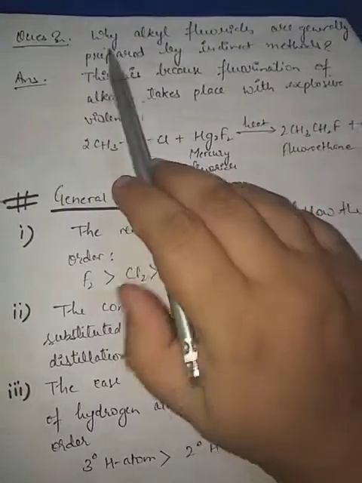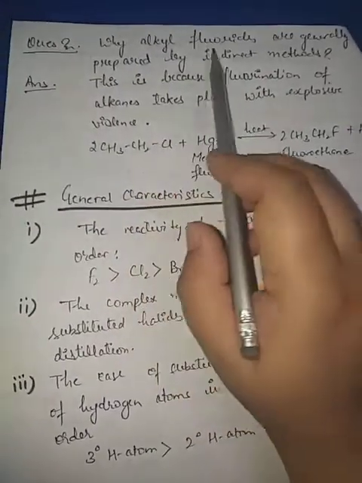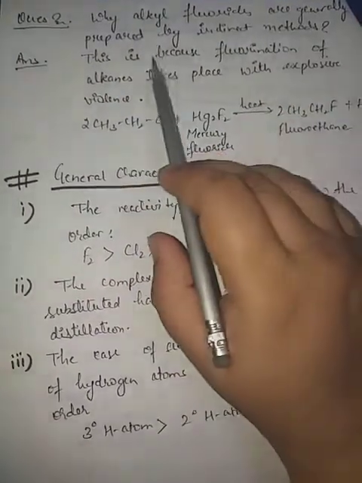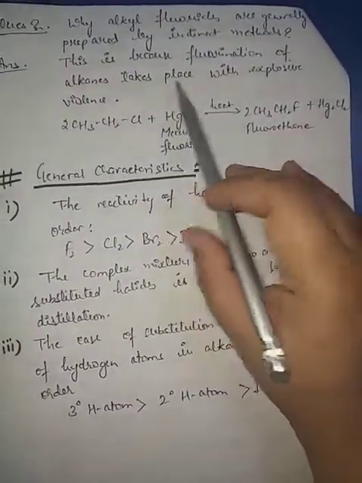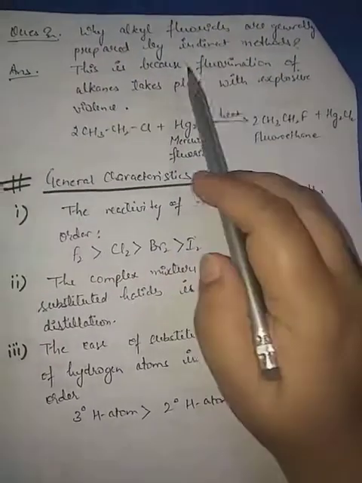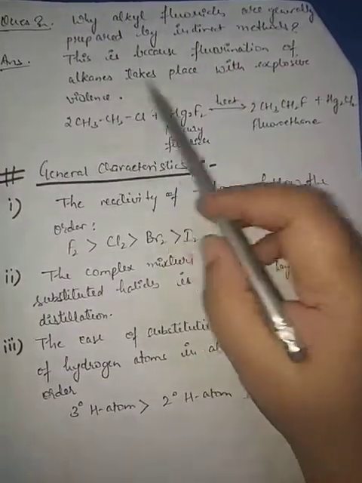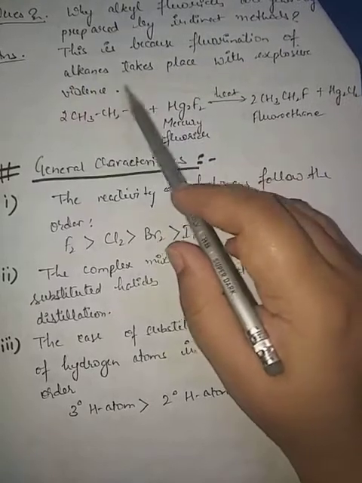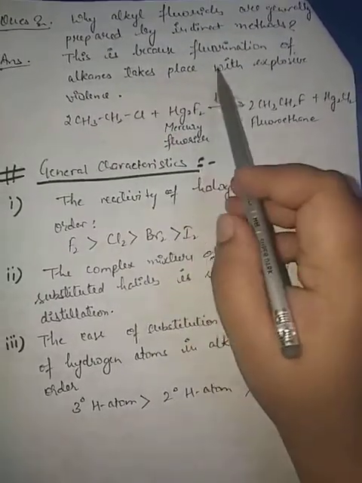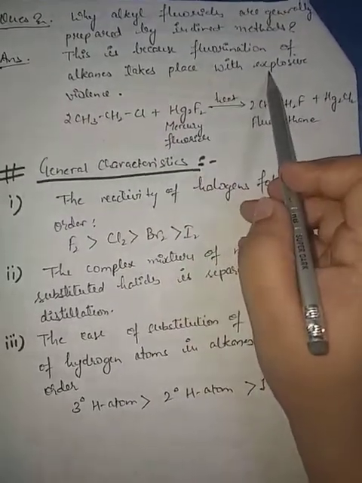Now one more question: why are alkyl fluorides generally prepared by indirect methods? Why can we not prepare them directly? It is because fluorination of alkanes takes place with explosive violence. In higher alkanes the carbon-carbon bond ruptures and there is an explosion.